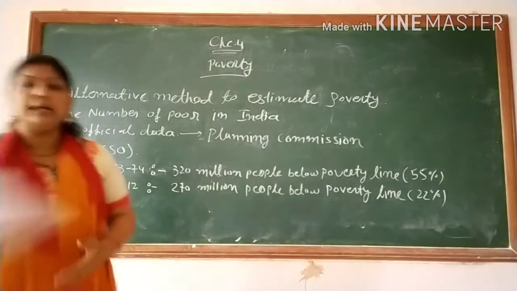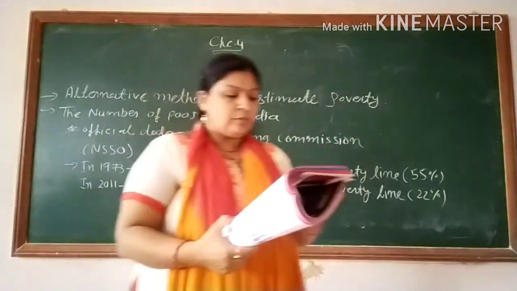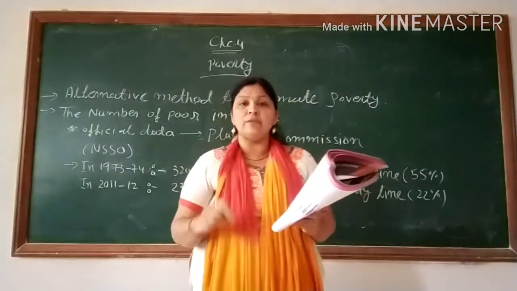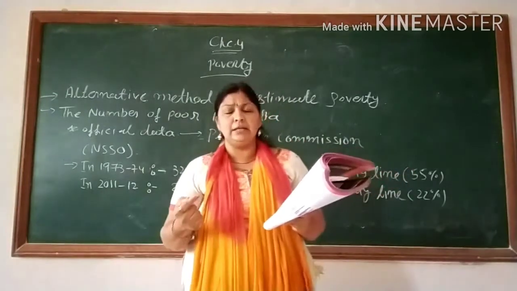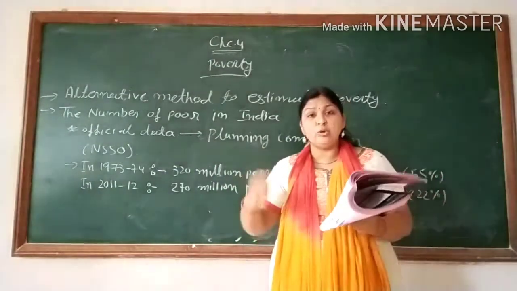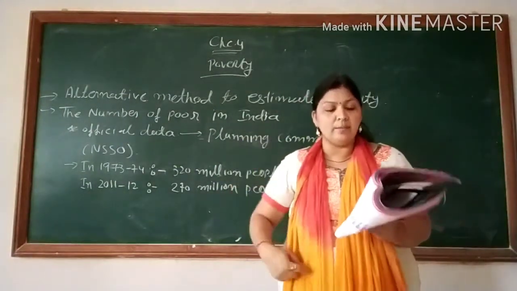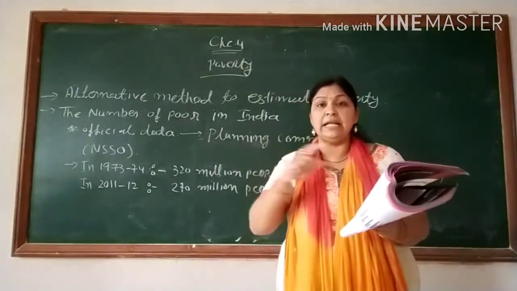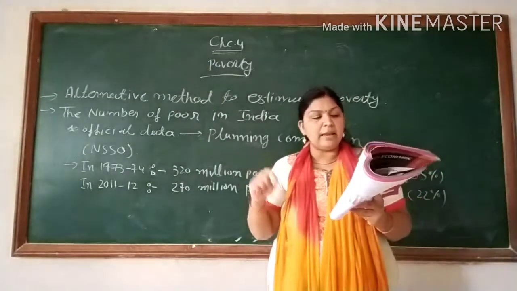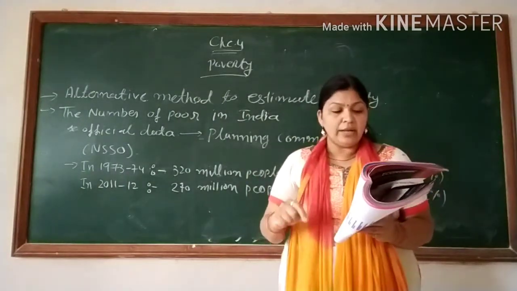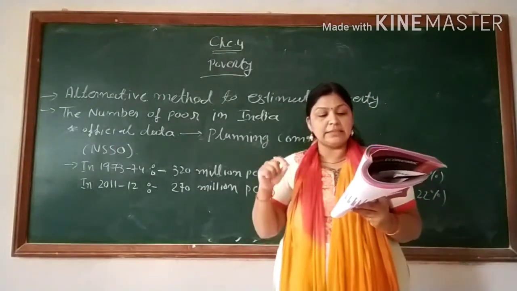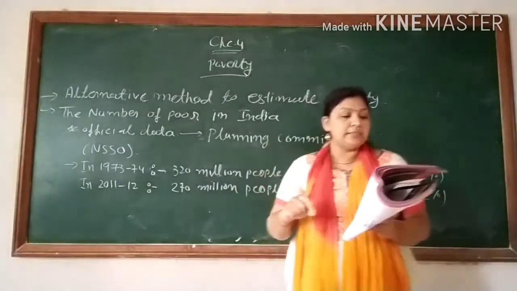Some alternative method to estimate poverty. It means, due to the various limitations in the official estimation of poverty, just like health, literacy rate and drinking safe water, ये सबको जो limitations हैं, इन सबको overcome करने के लिए जो करना चाहिए वो poverty line की guidelines में नहीं था. For these limitations, scholars have attempted to find alternative methods. For example, Amartya Sen, a noted Nobel laureate, has developed the index known as the Sen index.